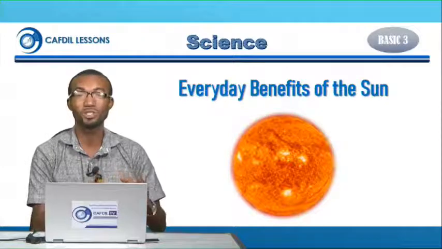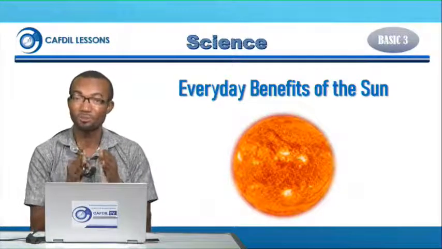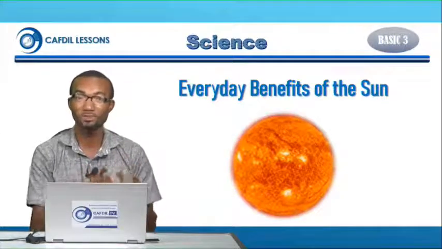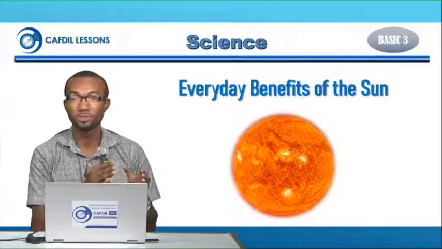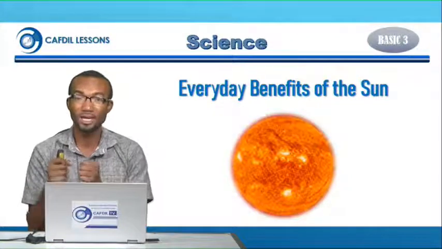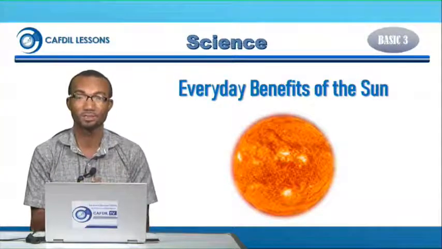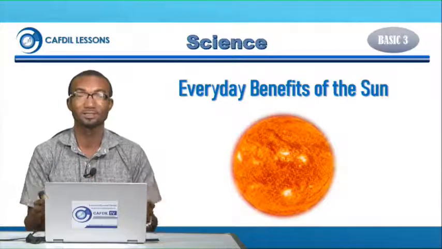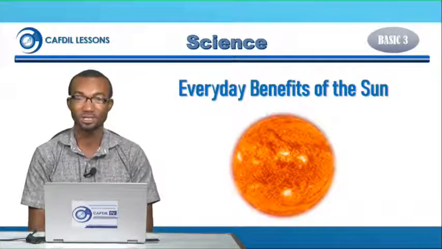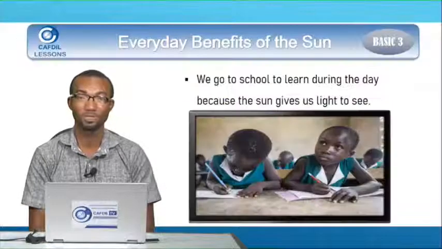Right now we have gone through the main benefits, that without the sun, it would have been very difficult. If you look at the main benefits we talked about, plants use it to prepare their food, we use it as a source of energy through solar, and it keeps the earth warm. You see that without the sun, we would have suffered on earth. After getting all this benefit, let's look at the everyday benefit we get from the sun. Every day, what do we get from the sun as human beings?